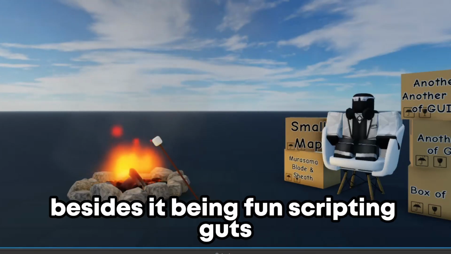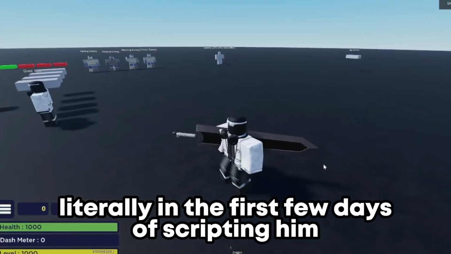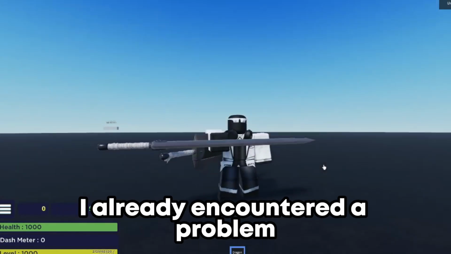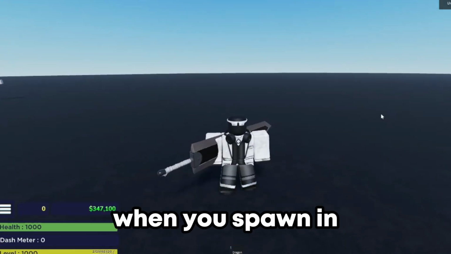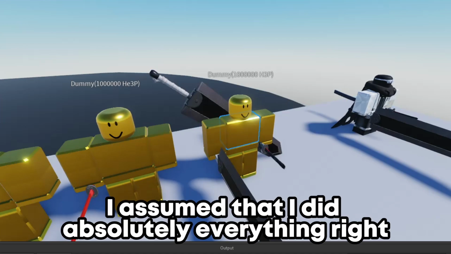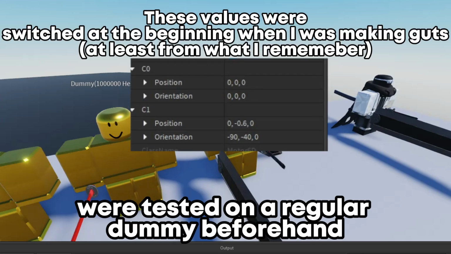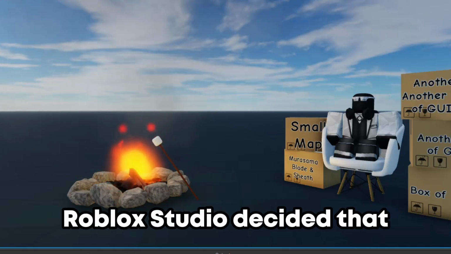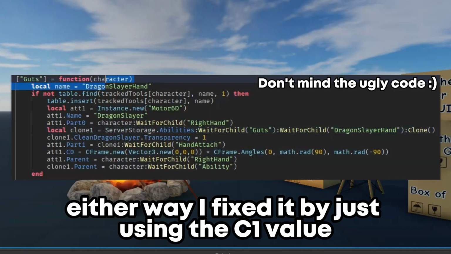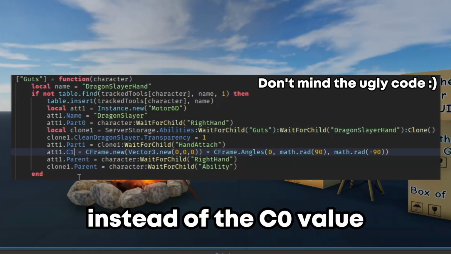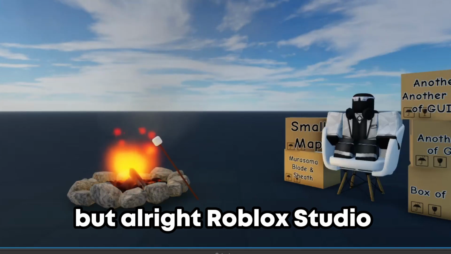Anyways, besides it being fun scripting Guts, it was also funny while scripting Guts. Like, literally in the first few days of scripting him, I already encountered a problem with setting up the Dragon Slayer on your back when you spawn in. I assumed that I did absolutely everything right, since the values I used were tested on a regular dummy beforehand. But no, Roblox Studio decided that I was wrong. Either way, I fixed it by just using the C1 value instead of the C0 value, which still doesn't make sense, but alright Roblox Studio, you do you.